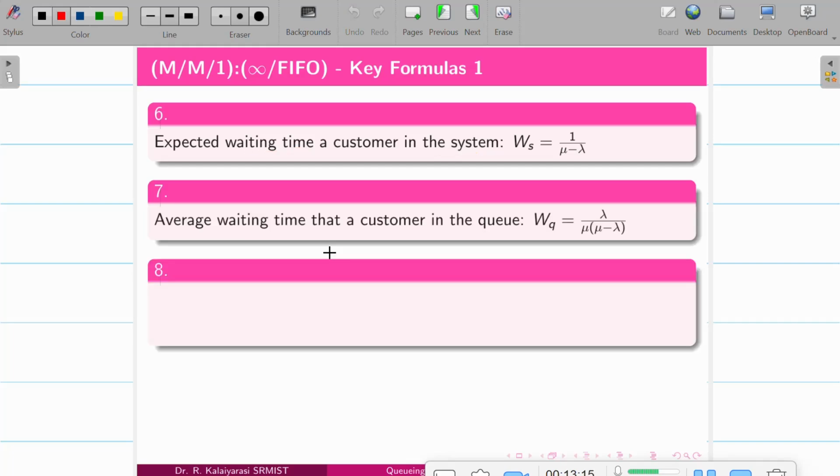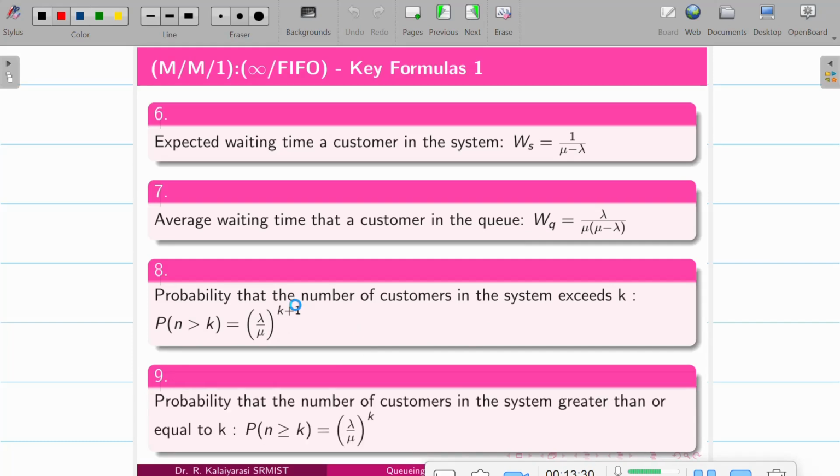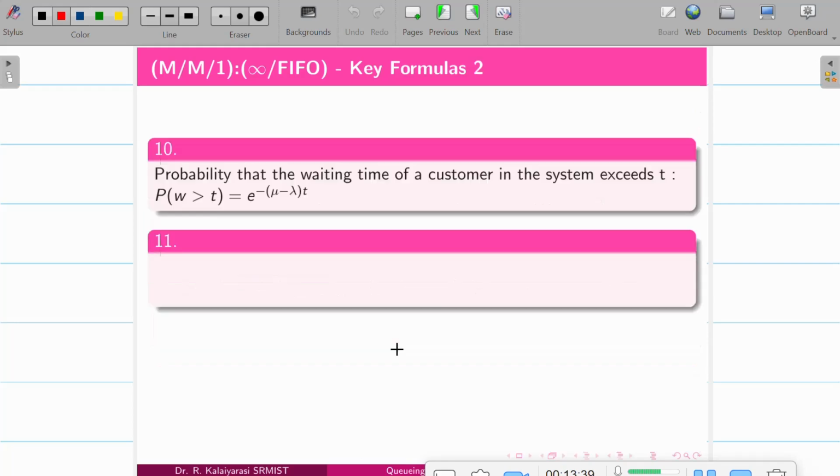And next one, the waiting time of a customer in the queue, so it is WQ. And the next one is the probability that the number of customers in the system exceeds k, where the number of customers is greater than k, then it is nothing but lambda by mu the whole power k plus 1. And the probability that the number of customers in the system is greater than or equal to k will be nothing but lambda by mu the whole power k.